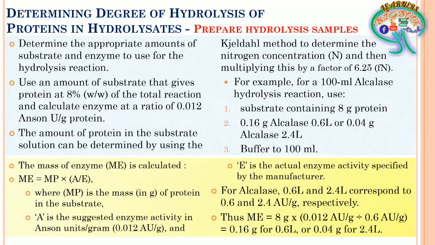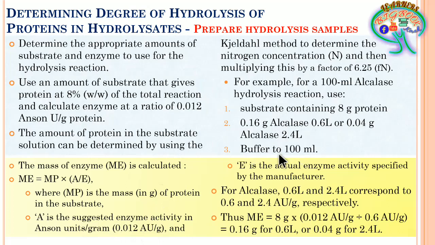So those preparation of the hydrolysis sample parameters we have understood, and we have taken the substrate in the form of 8 gram proteins, and the required alkalase can be 0.16 gram or 0.04 gram respectively, with the 0.012 Anson unit per gram suggested enzyme activity, where further these two will be subjected with the buffer of 100 ml.